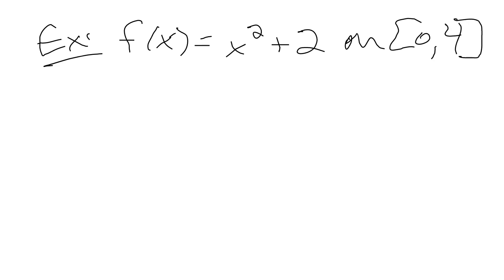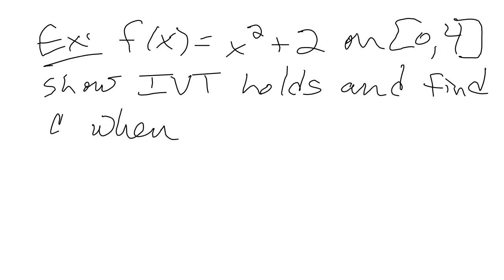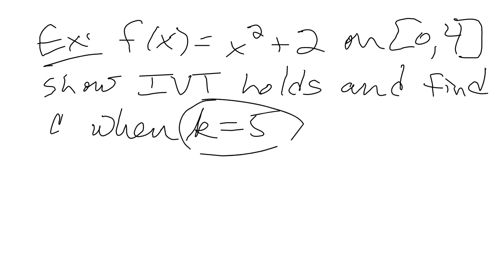Okay, so we're going to show the intermediate value theorem holds, and find C when K equals 5. So we're going to look at the height. Remember, K is a height. This is a height, right? This is a height of 5. So that's going to be strictly in between. So we've got to show it holds.